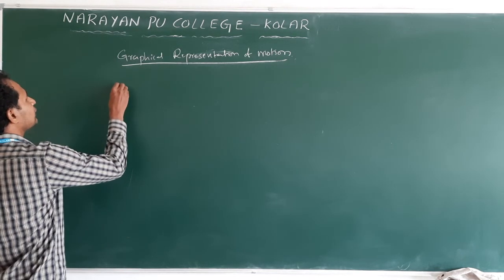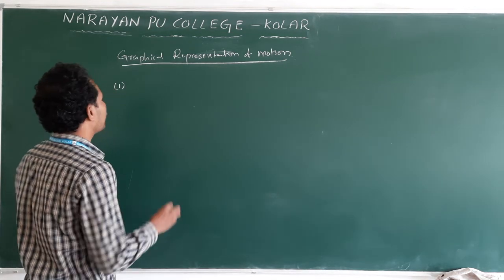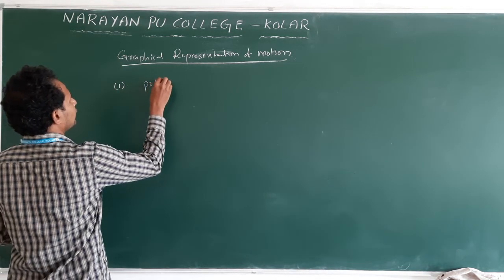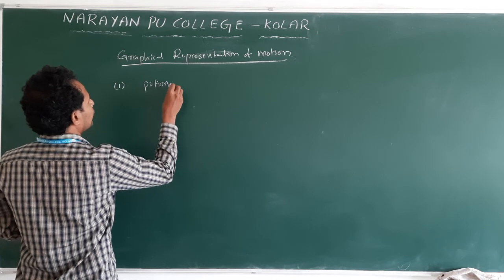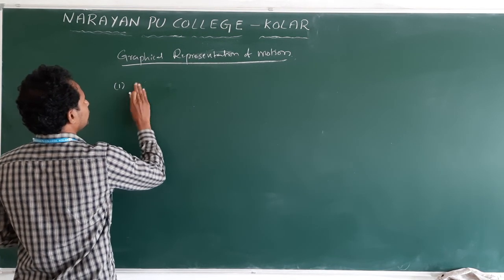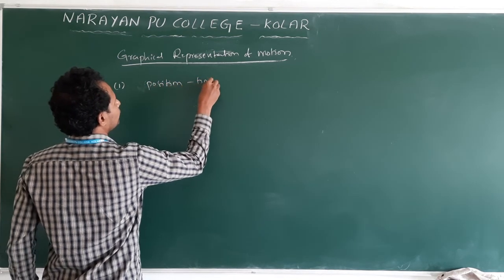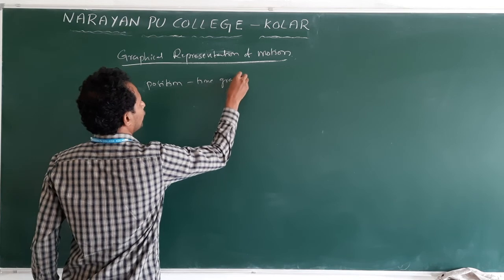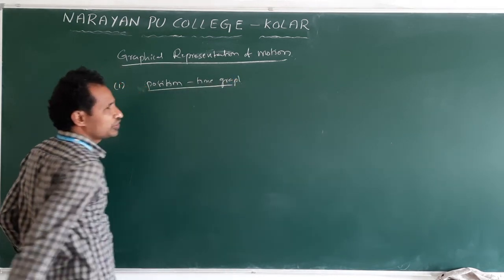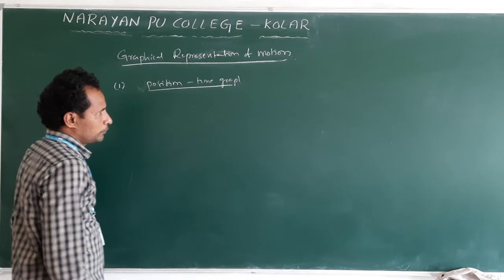First, the first kind of graph is the position-time graph.